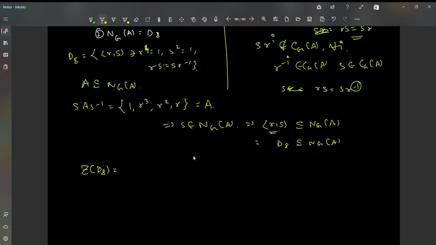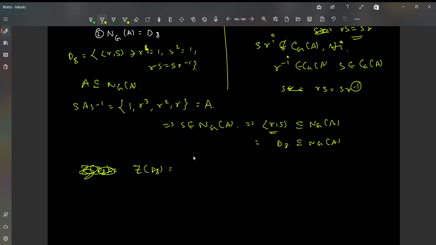What should be the center of D8? First thing first, the center of D8 must be contained in the centralizer, right? Centralizer is A. I shouldn't use the term D8. Yeah, okay. Let's talk about D8.